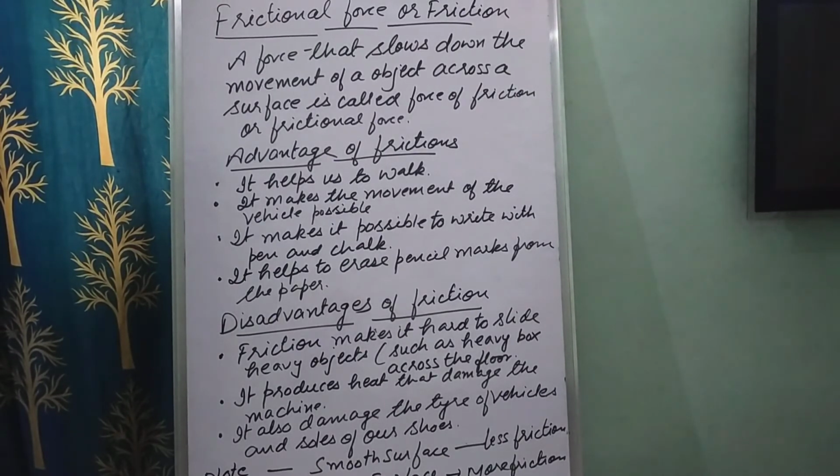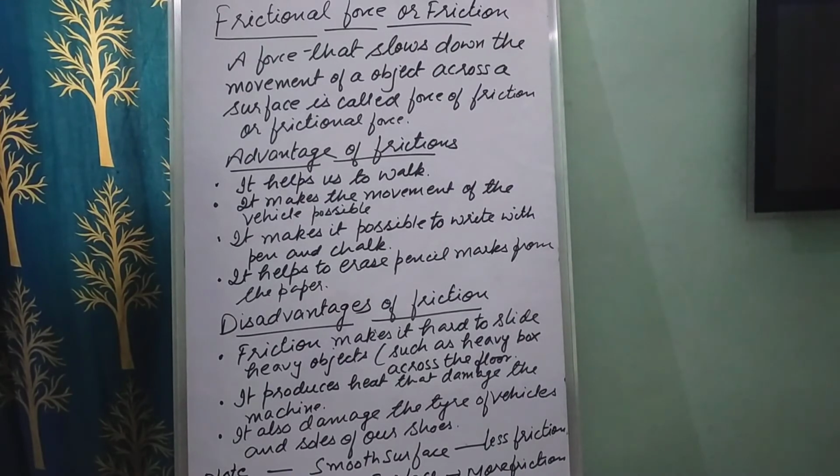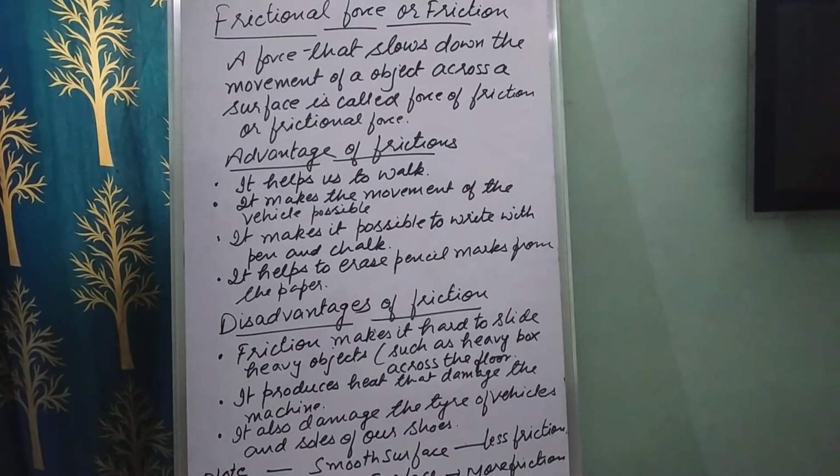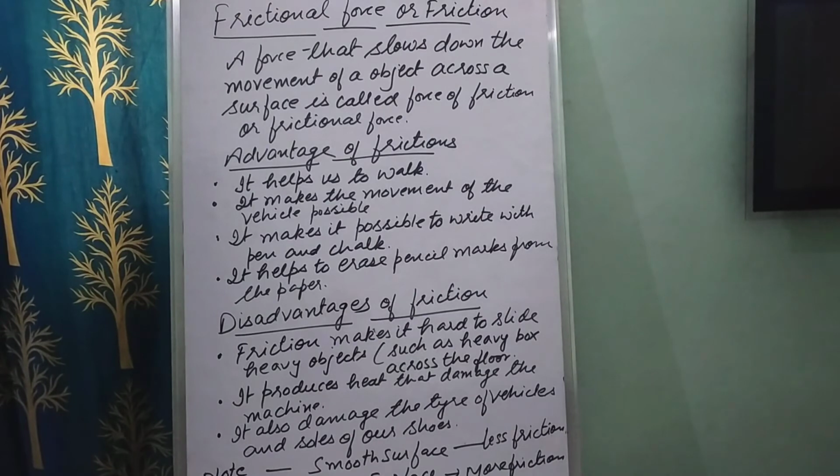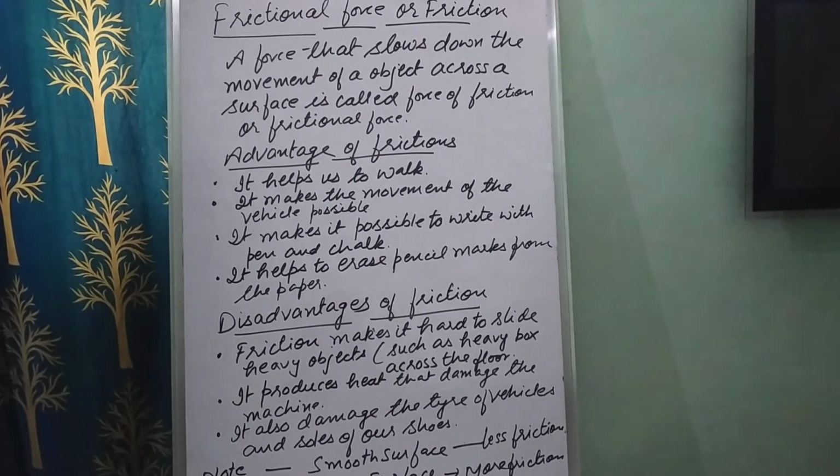So the friction between the tires of the vehicles and the road makes them roll forward. Thus friction makes the movement of the vehicles possible, right? See children, friction between the chalk and the blackboard makes it possible for us to write on the blackboard, especially for the teachers. Because the teachers are using the chalk and the blackboard, it makes it possible for them to write on the blackboard. And it also helps us to write on paper and erase pencil marks on the paper using the eraser. So these are the advantages of friction.